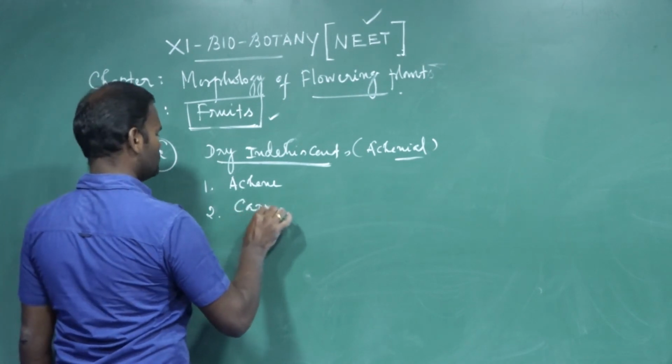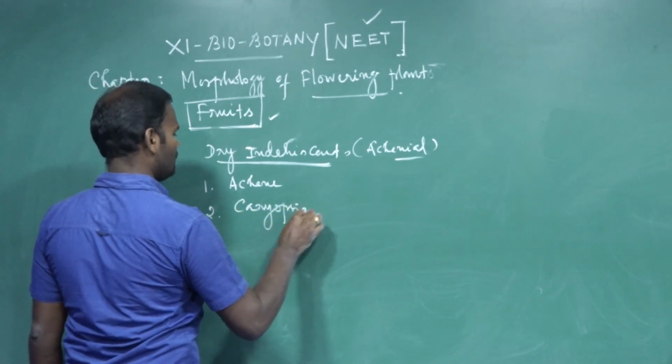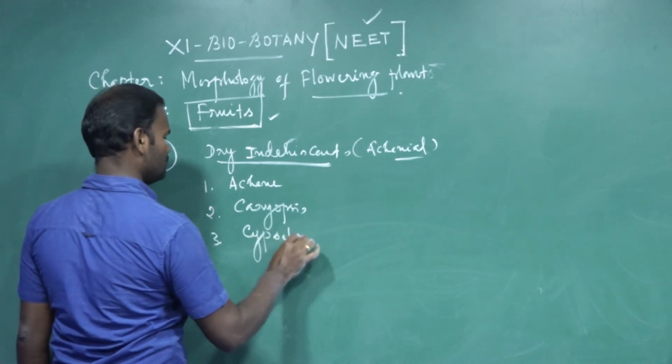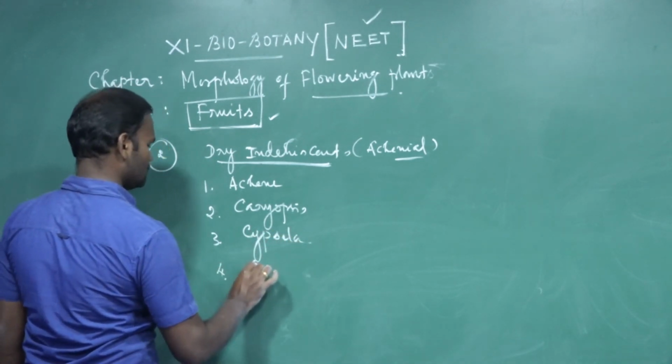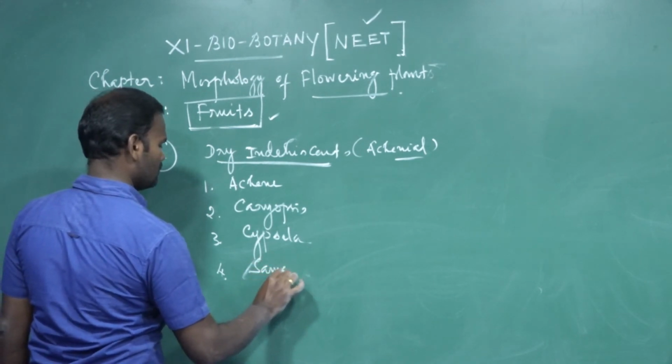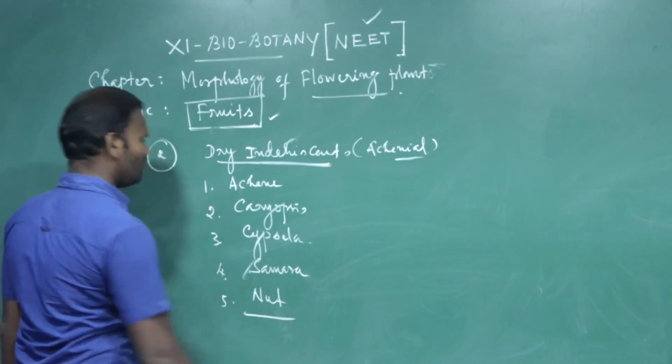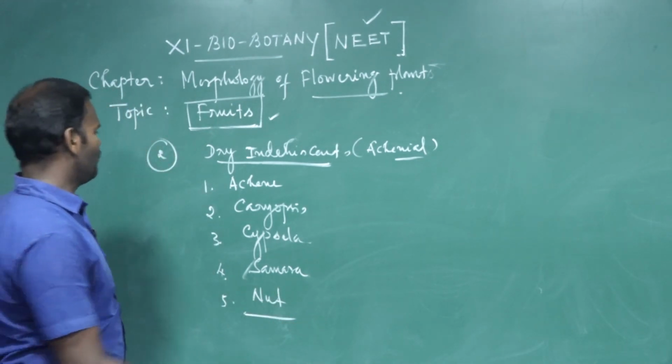Next, caryopsis. Third one is cypsela. Fourth one is samara. Then fifth one is nut. These are the five types of achenial fruit.